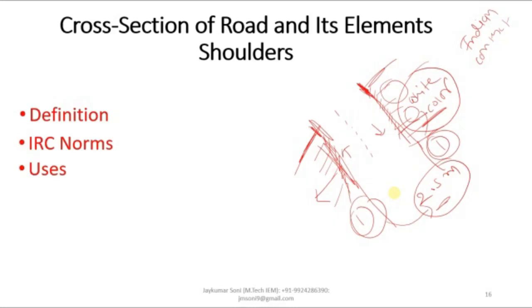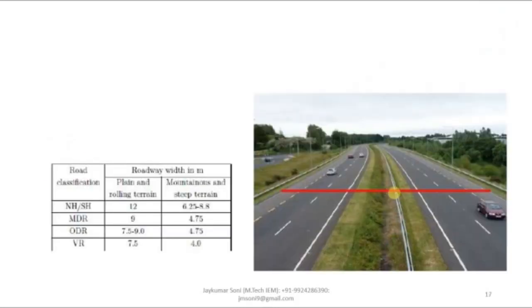It also acts as an emergency lane on the national highways where the stopping of vehicles is restricted. It is also used for future widening of the road. It is used for the temporary diversion of the traffic during repair and temporary parking of the vehicles. So you can see this particular thing, this and this and this. So this particular segment is known as shoulders.